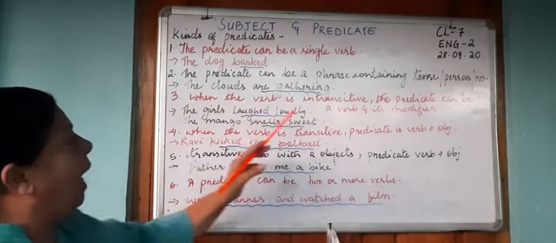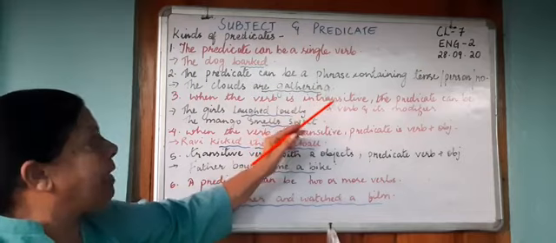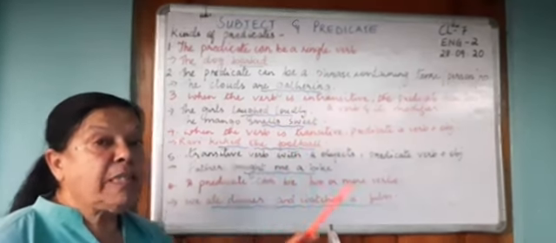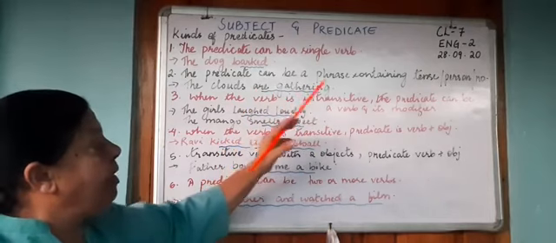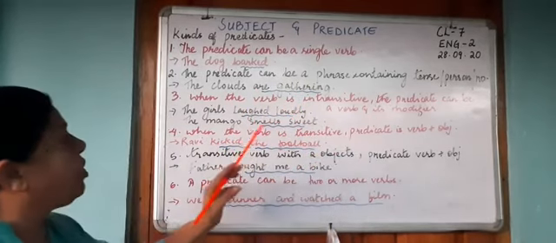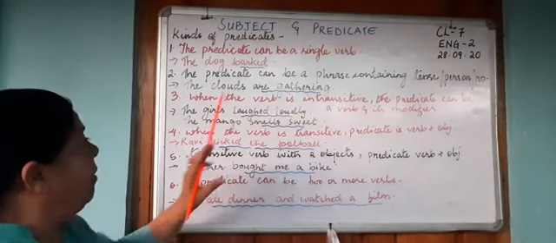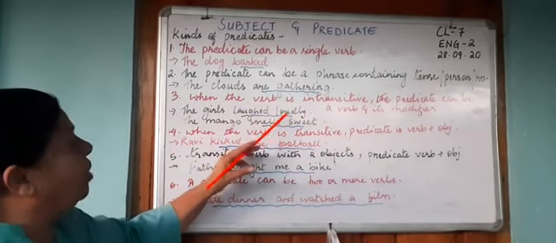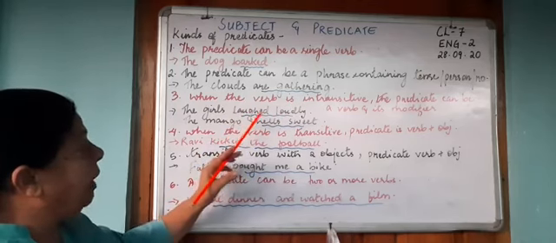Now when we have an intransitive verb, an intransitive verb is a verb which does not take an object. When your verb is an intransitive verb, then the predicate includes not only your verb but also your modifier. The girls laughed loudly. Laughed over here is your verb. How did they laugh?